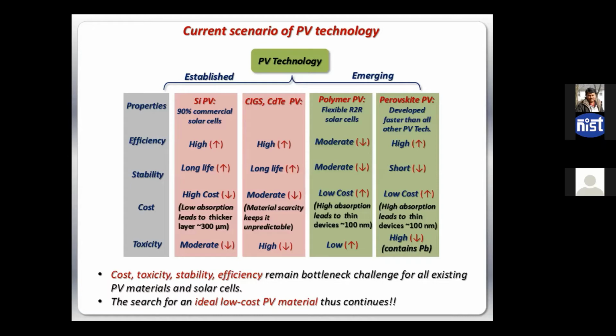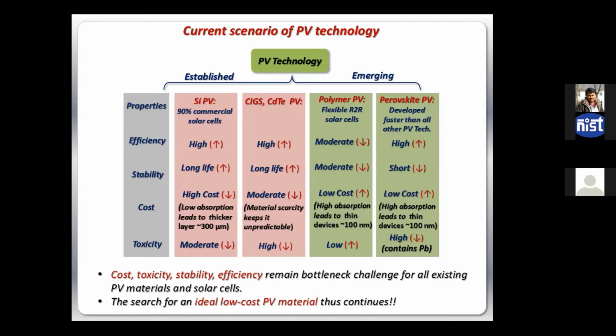So obviously the cost goes a lot lower than the other existing technologies. Similarly for perovskite, you can make an ink solution and use it. So definitely they have low cost and they are very highly absorbing. You just need a layer of a few hundred nanometers, around 100 nanometers of this material, organic or perovskite, which is more than sufficient to absorb 100% of the solar spectrum. Then what is the problem?